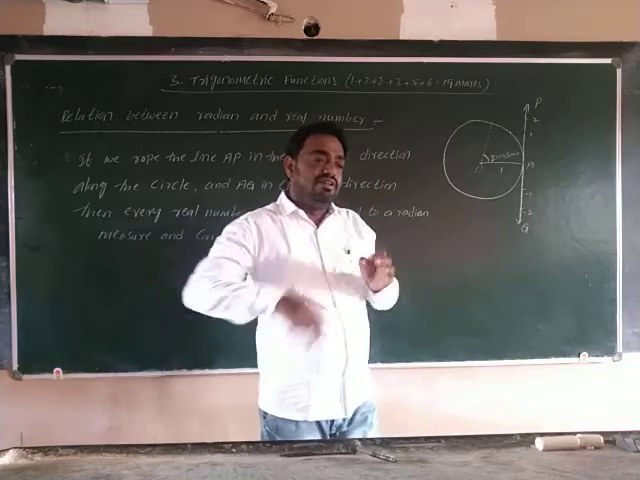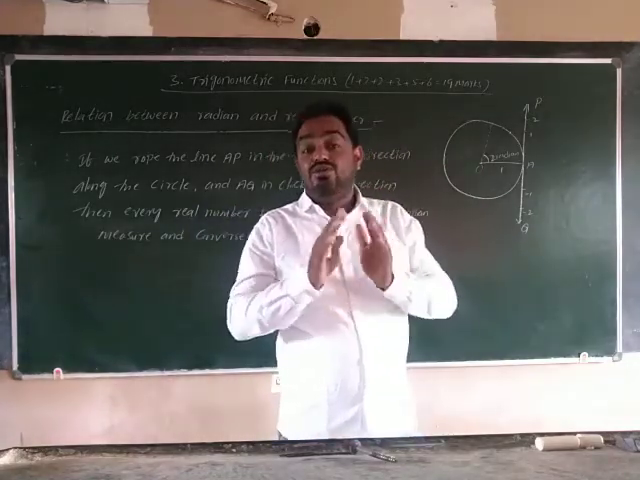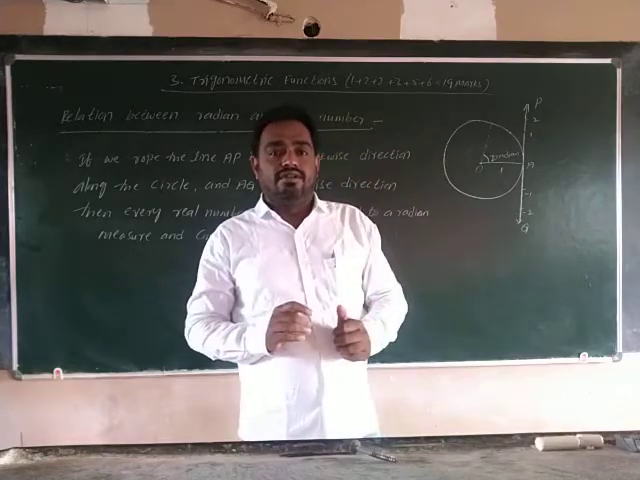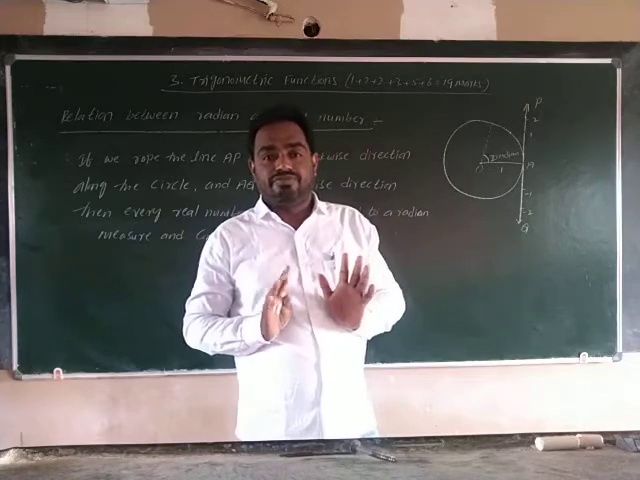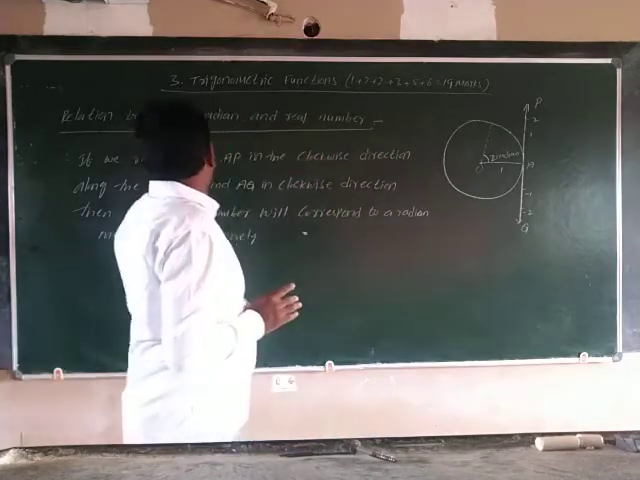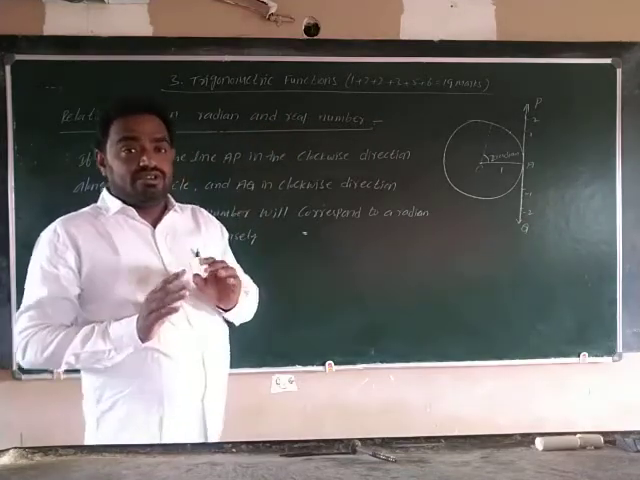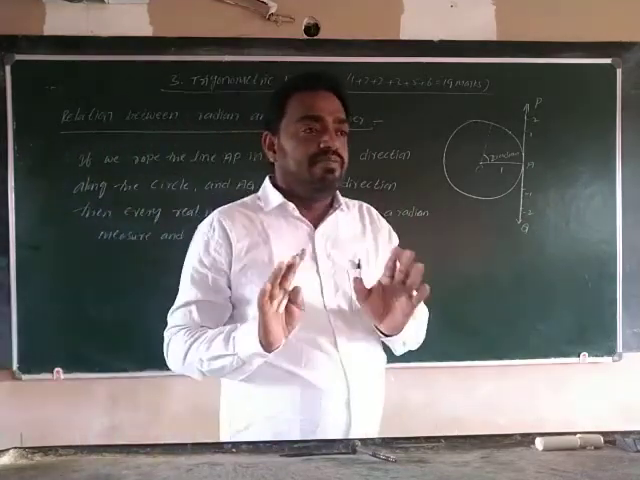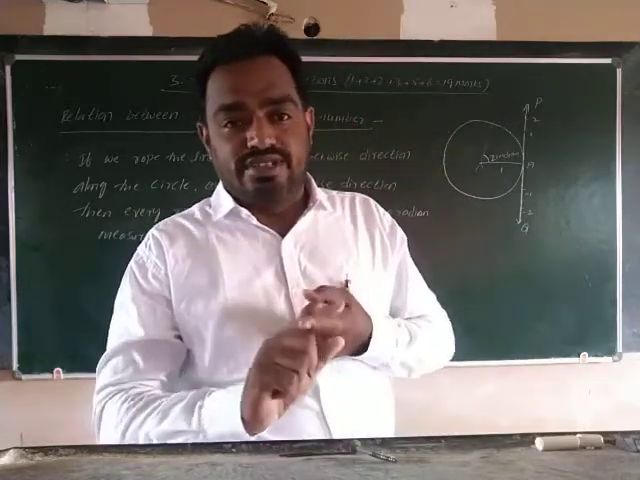That means real number and radian, those are representing the same. That is the relation between radian and real number. So that you don't get confused, simply real number and radian, those are representing the same.